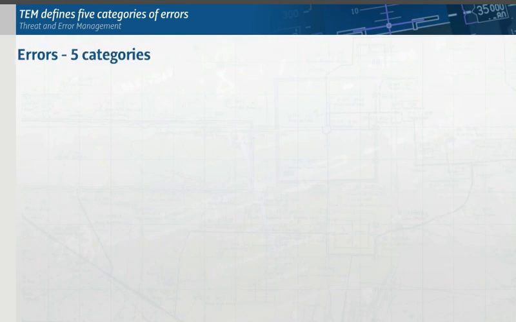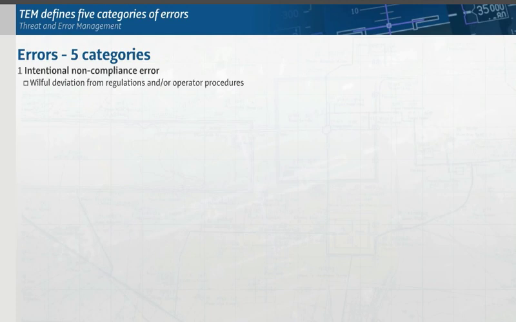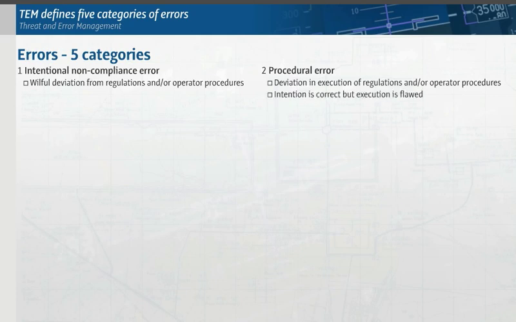TEM defines 5 categories of errors. Intentional non-compliance error: willful deviation from regulations and/or operator procedures. Procedural error: deviation in the execution of regulations and/or operator procedures. The intention is correct, but the execution is flawed. This also includes errors where the crew forgot to do something.